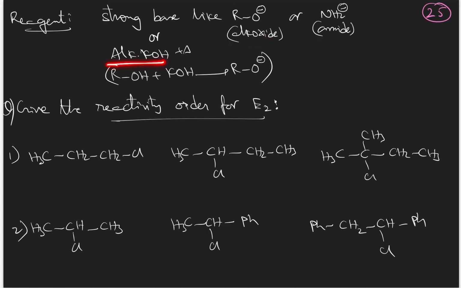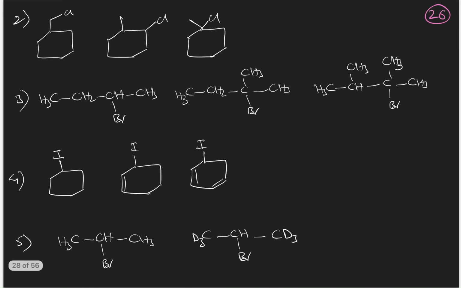Sometimes you will be given alcoholic KOH. Alcoholic KOH also means the same thing, that is, alcohol plus KOH results in formation of alkoxide only. And I have given some questions for reactivity order, practice them. And these are also some of the questions you practice,